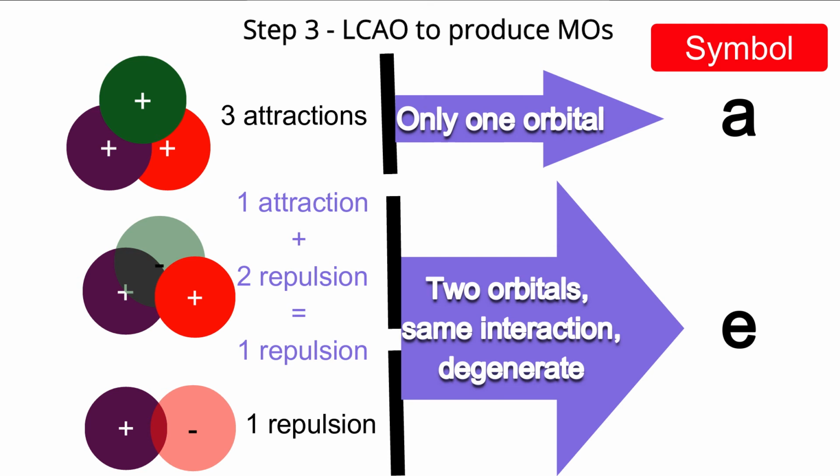Yes, the first orbital where three attractions are there, a low energy orbital, we can say it is a bonding orbital. It is only one orbital, and for that number one, our symbol is small a, the new nomenclature. And the remaining two orbitals, which are of the same energy, such orbitals are two. For those two degenerate orbitals, for the number 2, our symbol is small e.